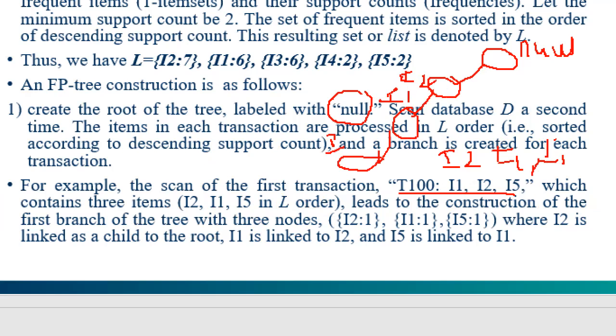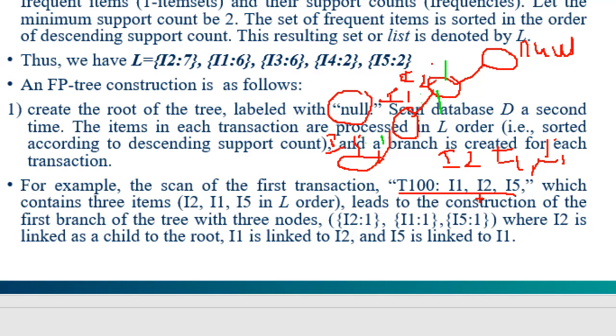You have to write the number of occurrences. I2 occurs one time, I1 occurs one time, and here we have I5, which occurs one time. I will discuss it in detail.